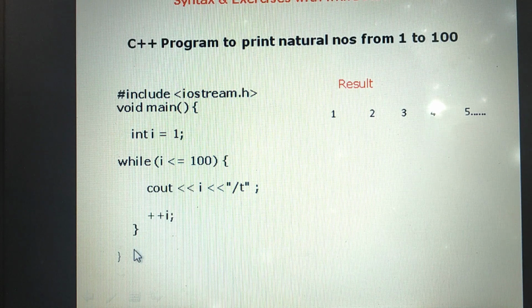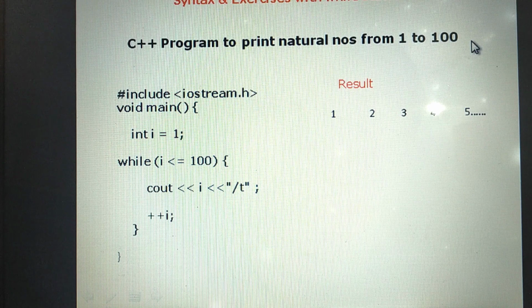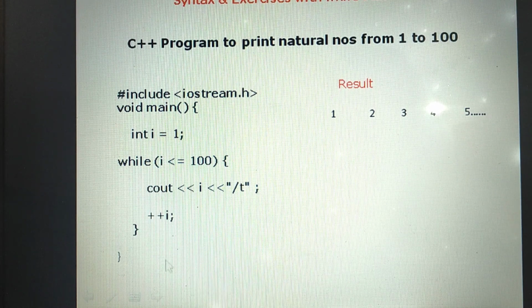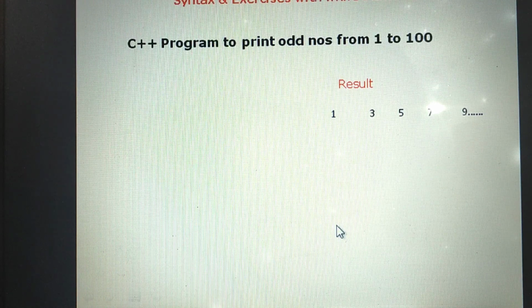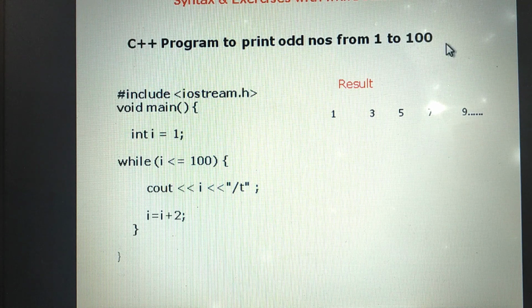It will come to the main program, and we will get the expected output: natural numbers from 1 to 100. In such a way we can use the while statement to print the numbers from 1 to 100. We will do one more program, that is to print the odd numbers from 1 to 100.